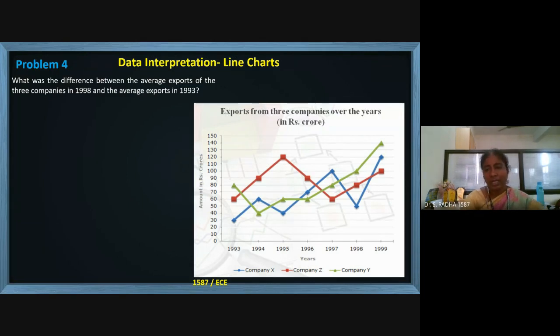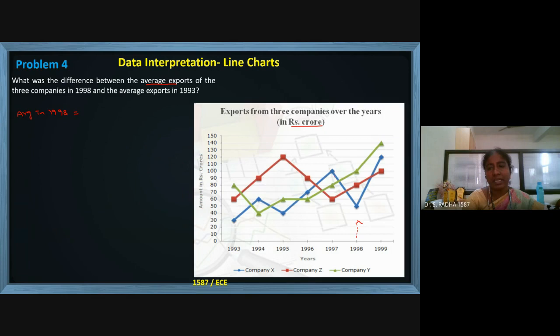They are asking for the average in 1998. All three companies are there: blue is company X, red is company Z, and green is company Y. All these are in crores of rupees, export amount in terms of money.